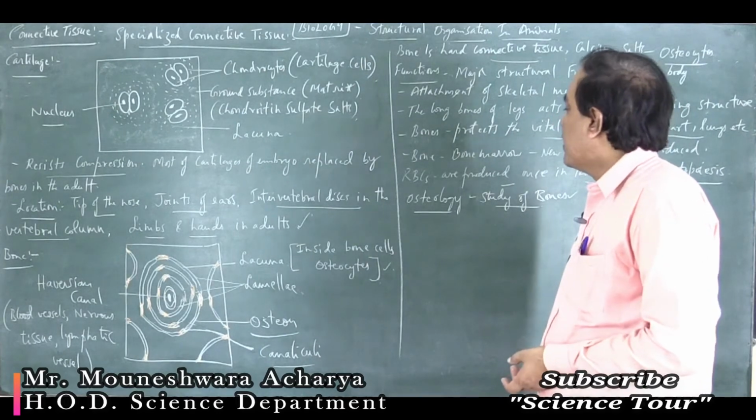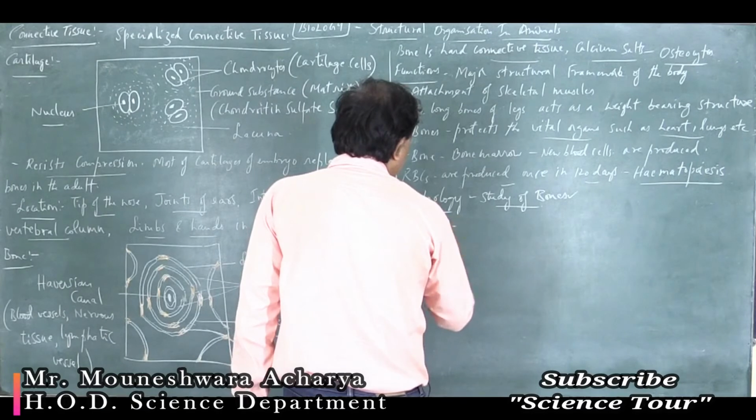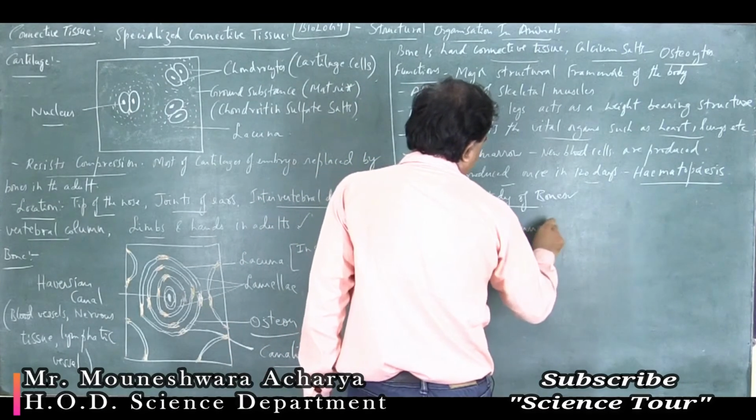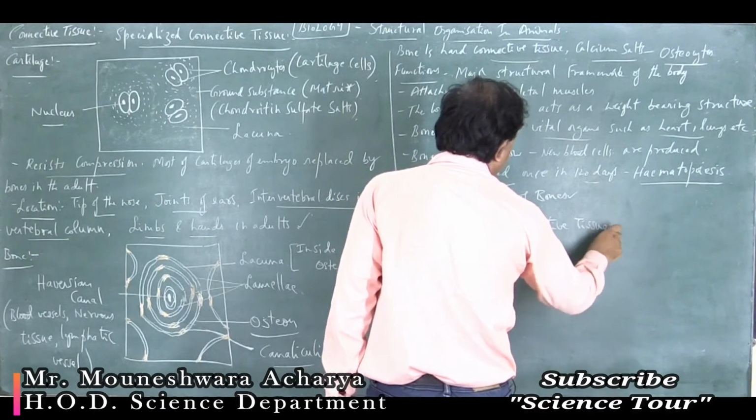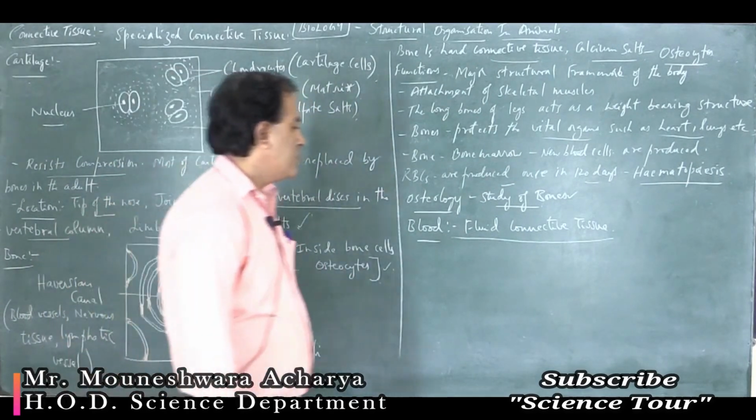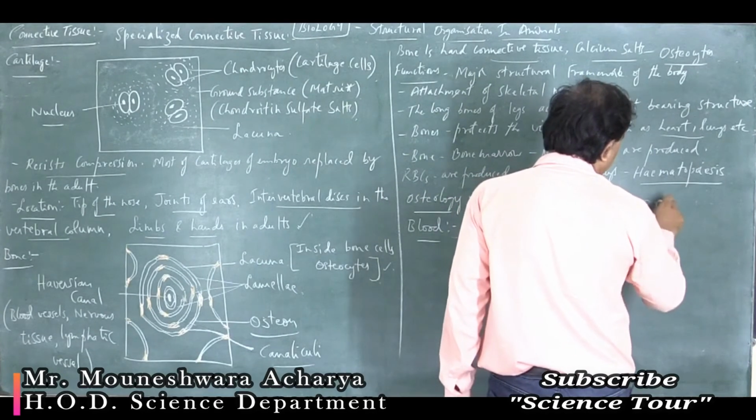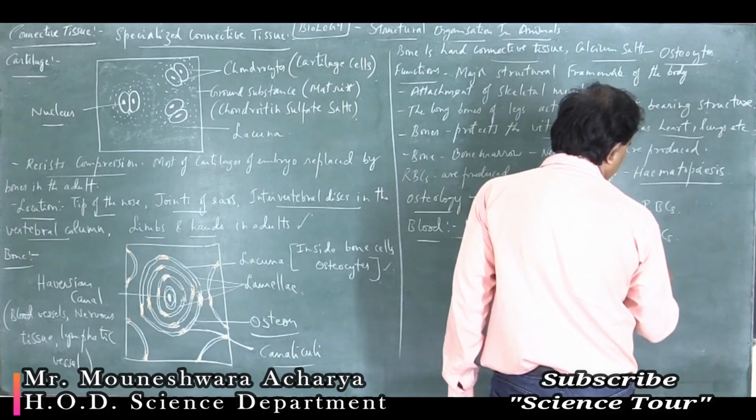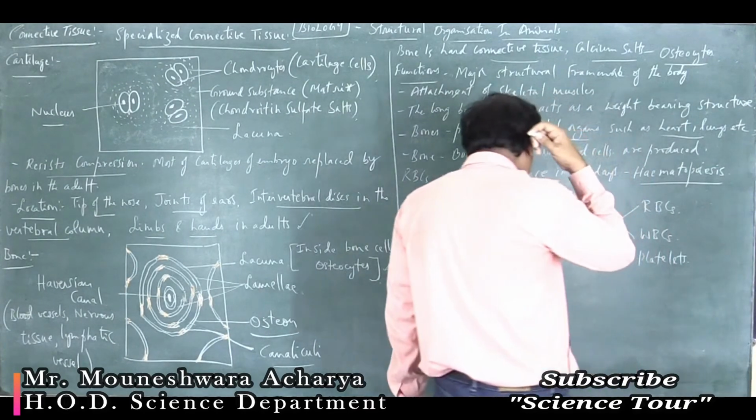The next connective tissue is the blood. So blood is called the fluid connective tissue, as it keeps on circulating to the different parts of the body. There are different kinds of blood cells. One is RBCs, meaning red blood cells, WBCs meaning white blood cells, and platelets, which help for clotting of the blood.